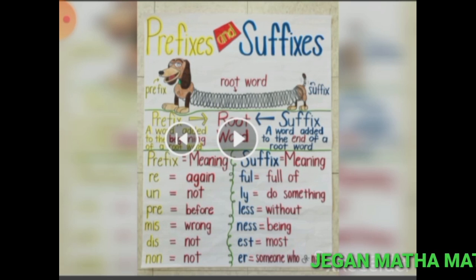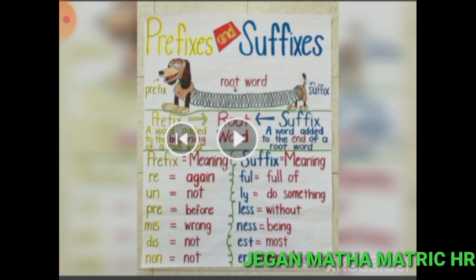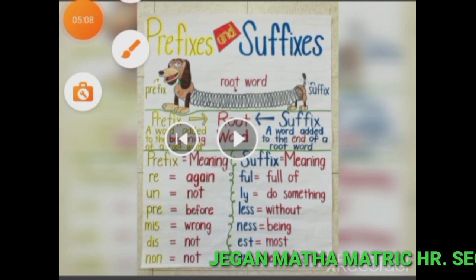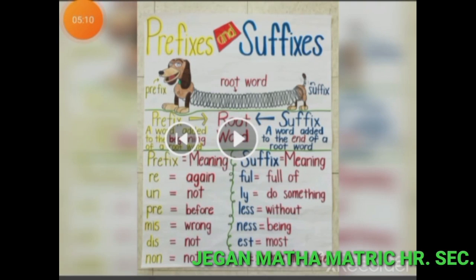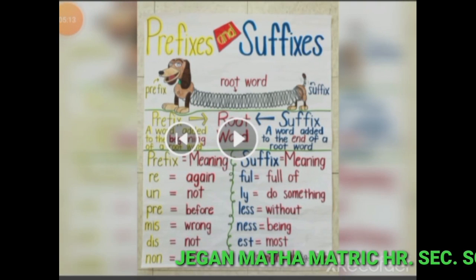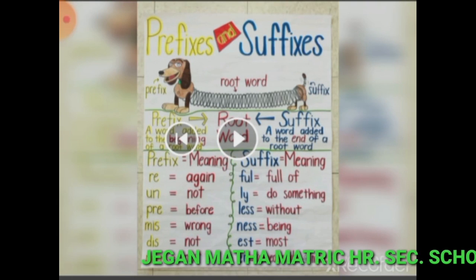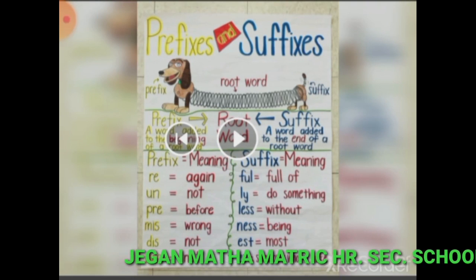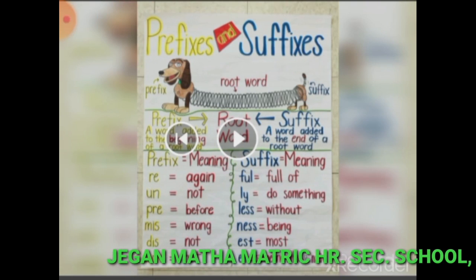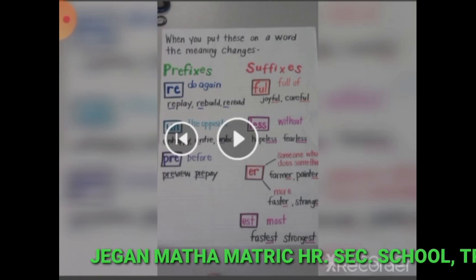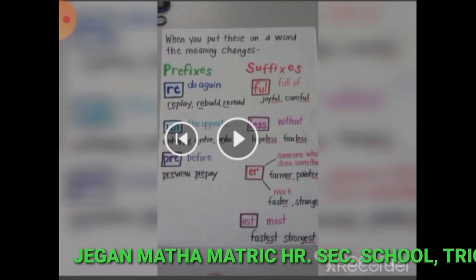And some meanings of suffixes. Full, full of. Ly, like or do something. Less, without. Ness, being. Est, most. Er, someone who, or more. These are some meanings of prefixes and suffixes. When you put these on a word, the meaning changes.